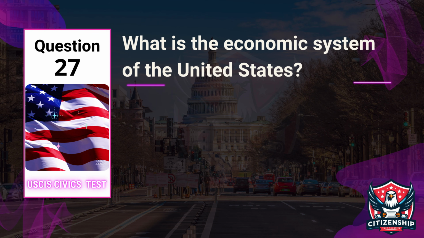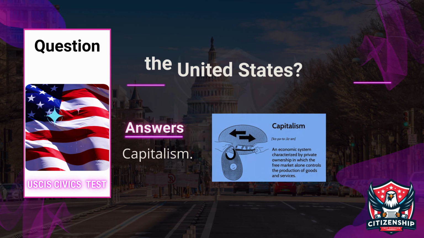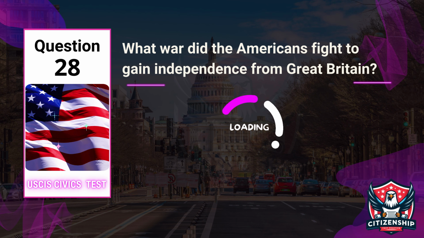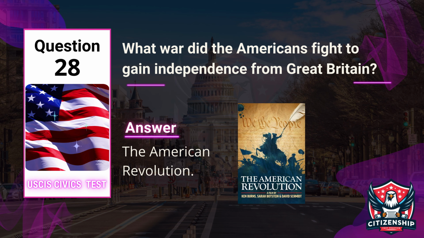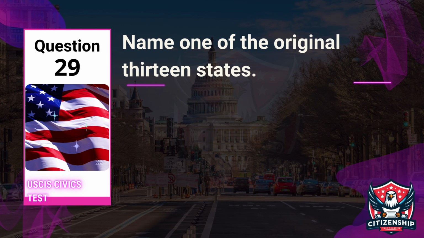Question 27. Officer: What is the economic system of the United States? Applicant: Capitalism. Question 28. Officer: What war did the Americans fight to gain independence from Great Britain? Applicant: The American Revolution. Question 29. Officer: Name one of the original 13 states.